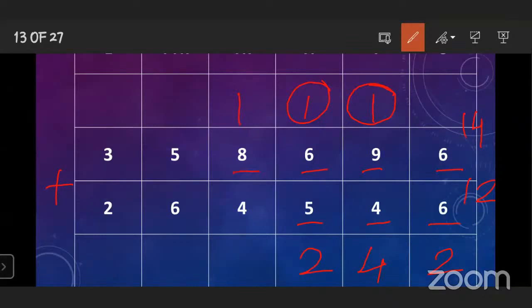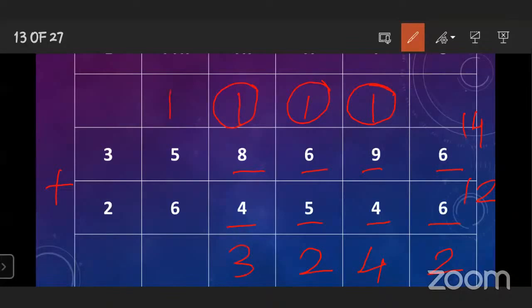Here also, come to the 1000 place. Which digits are given? 8 plus 4. 8 plus 4 is equal to 12, and 1 carry over is equal to 13. Okay. From the 13, which number we have to write down? 3, and 1 carry over.